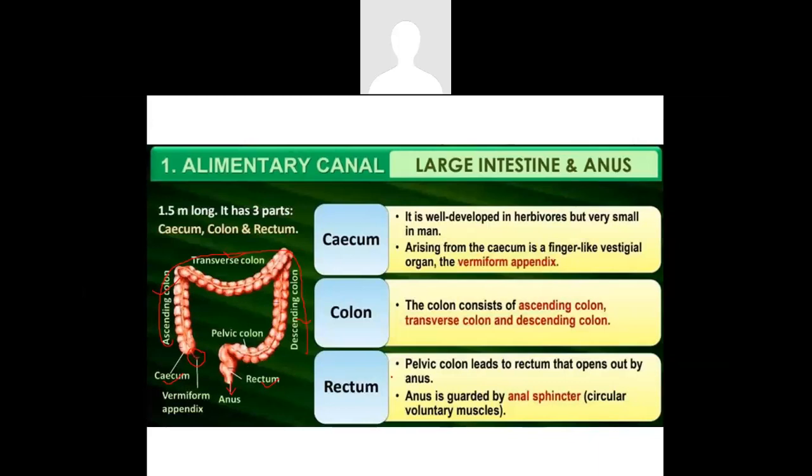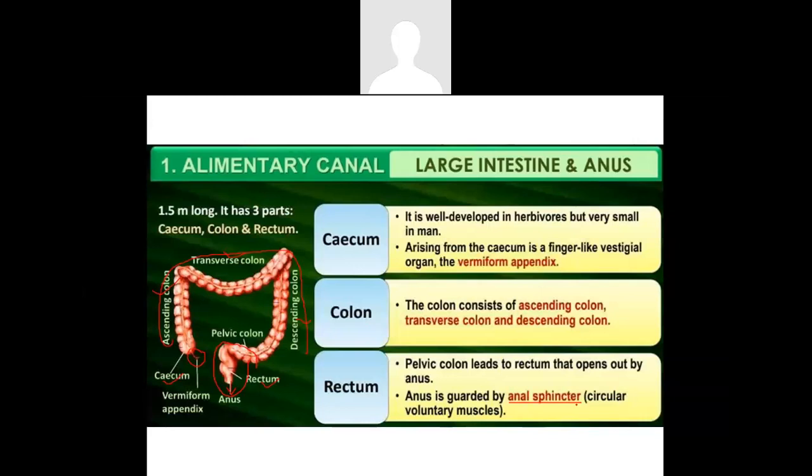So next is the colon. The colon, as I said, consists of an ascending colon which goes from down to up, and the transverse colon going across the abdominal region, and finally a descending colon which completely falls down. If you look at the rectum, the last bend that is formed from the descending colon to the rectum is called the pelvic colon, and it finally opens up into the anus. This whole portion is called the rectum.